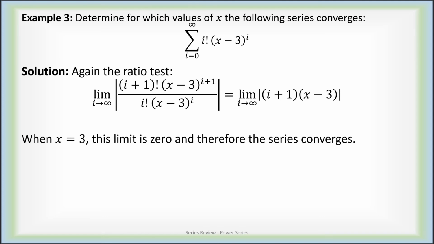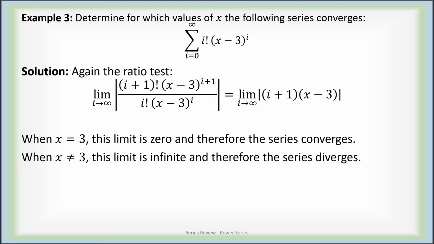When x is 3, every term in that limit is 0. So the limit is 0, and therefore the series converges. But when x isn't 3, the constant x minus 3 can be factored out, leaving behind just the limit of I plus 1, which goes to infinity, and therefore the series diverges by the ratio test. So the only value of x for which this series converges is exactly 3.